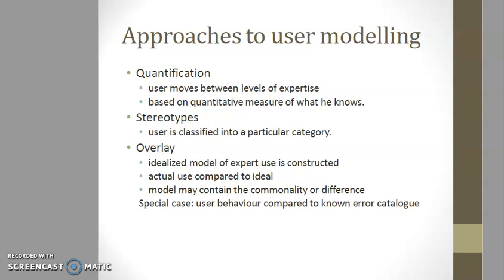A similar approach is used in error-based models, where the system holds a record of known user errors and the user's actual behavior is compared with this. If this behavior matches an error in the catalog, then remedial action can be taken.